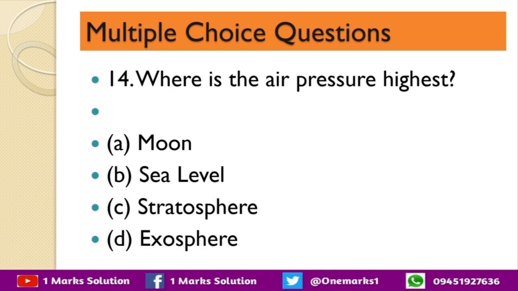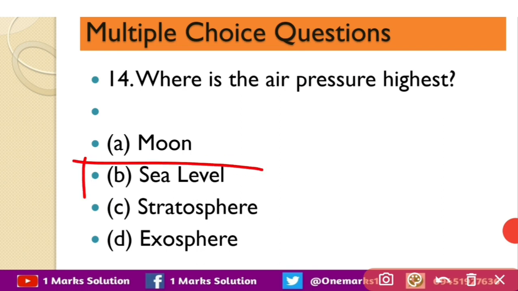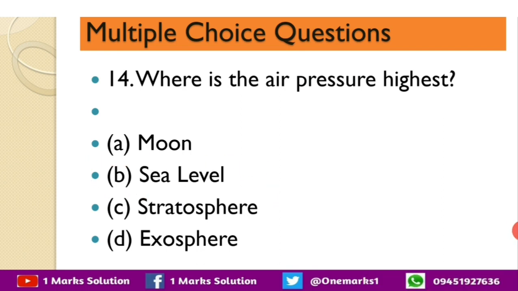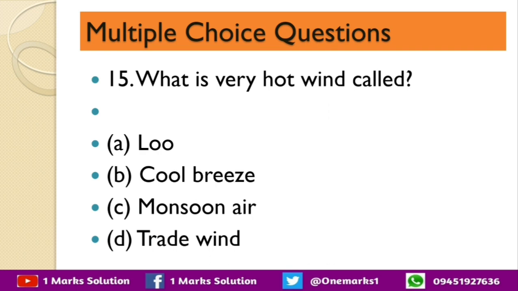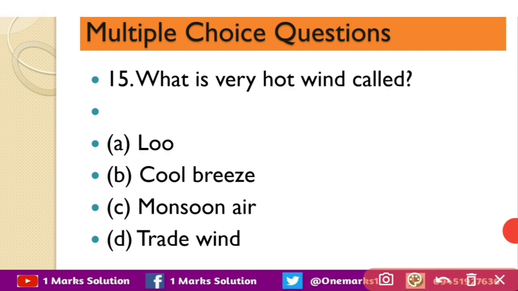Next question, where is the air pressure highest? On moon, sea level, stratosphere or exosphere? So the correct answer is B, sea level. Next question, what is very hot wind called? That is Lu, cool breeze, monsoon air, or trade wind? So the correct answer is Lu.